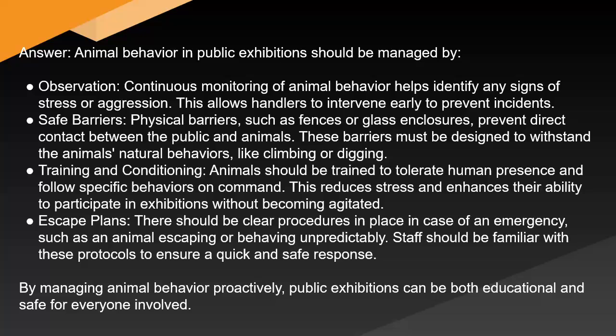Training and conditioning: animals should be trained to tolerate human presence and follow specific behaviors on command. This reduces stress and enhances their ability to participate in exhibitions without becoming agitated. Escape plans: there should be clear procedures in place in case of an emergency, such as an animal escaping or behaving unpredictably. Staff should be familiar with these protocols to ensure a quick and safe response. By managing animal behavior proactively, public exhibitions can be both educational and safe for everyone involved.